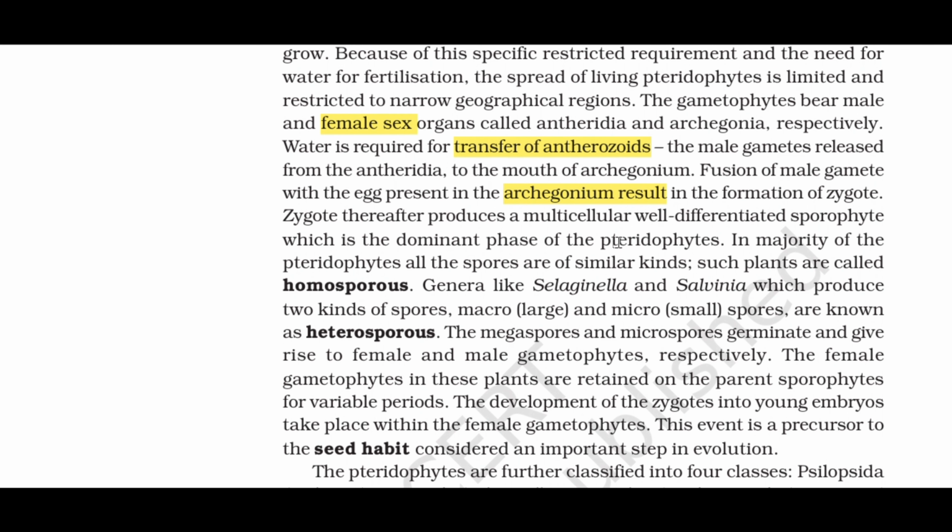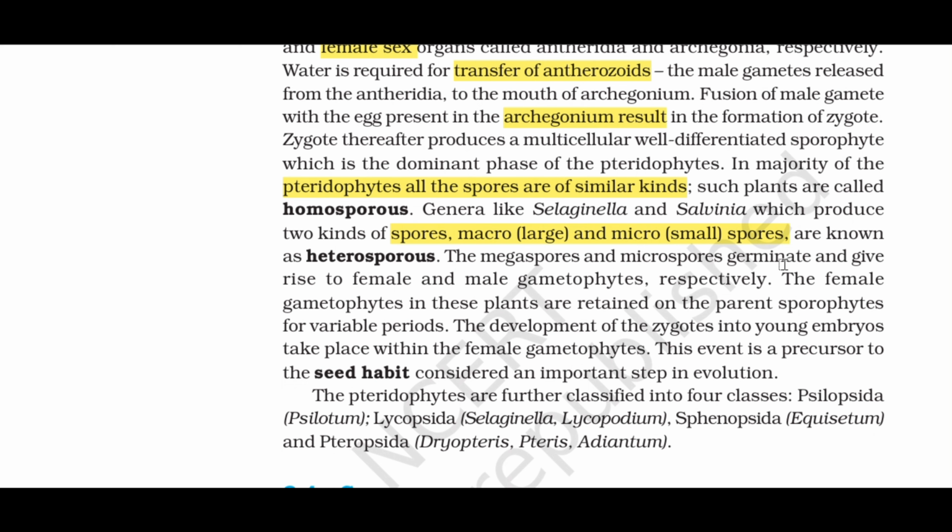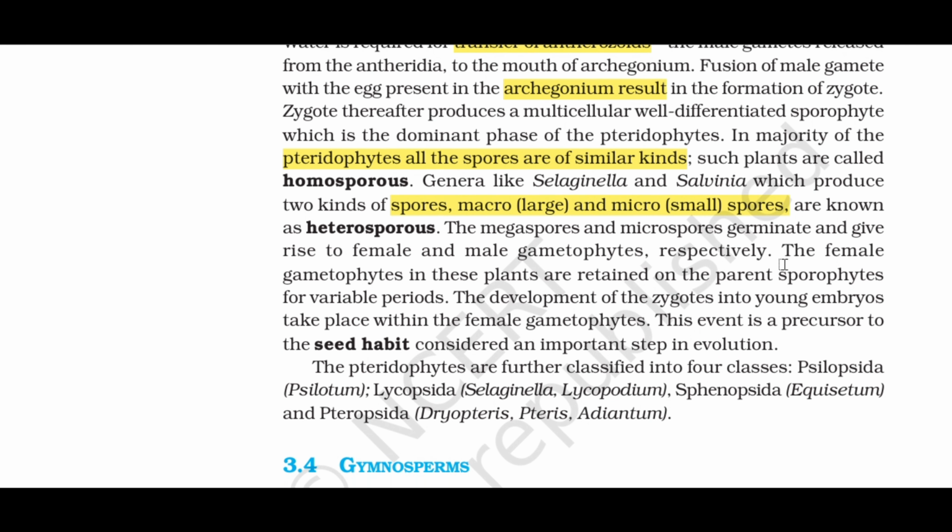In the majority of the pteridophytes, all the spores are of similar kinds. Such plants are called homosporous. Genera like Selaginella and Salvinia, which produce two kinds of spores, macro, large, and micro, small, spores, are known as heterosporous. The megaspores and microspores germinate and give rise to female and male gametophytes, respectively.